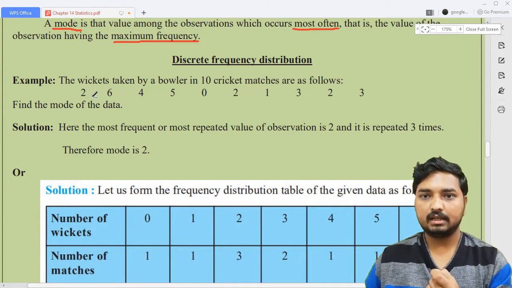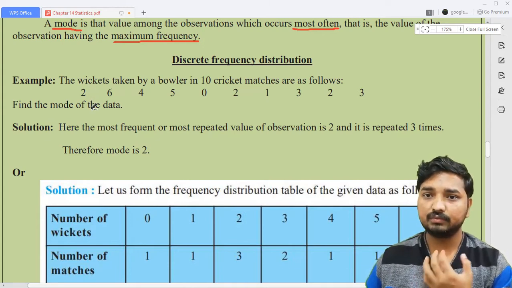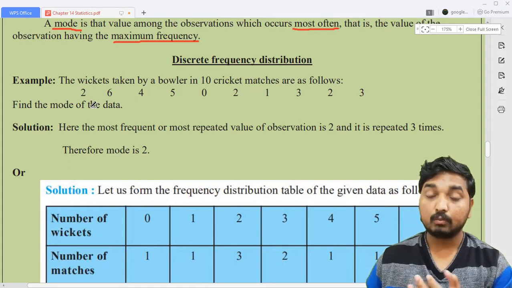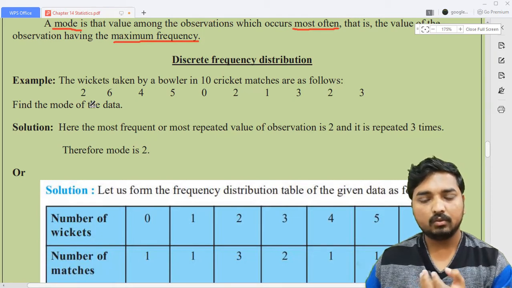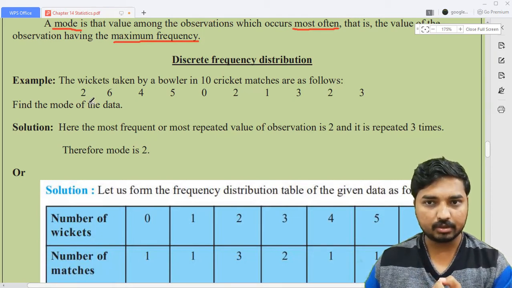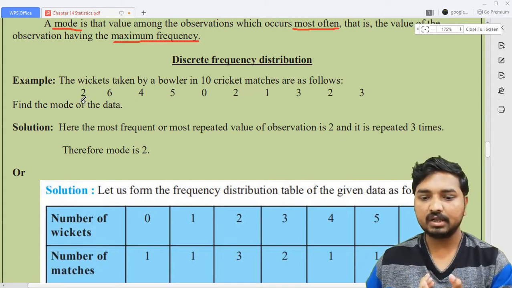Which datum or observation occurs most frequently or most often? Both mean the same. Or you need to identify the observation which is repeated so many times. If you just look at this, you can identify which data is repeated so many times.